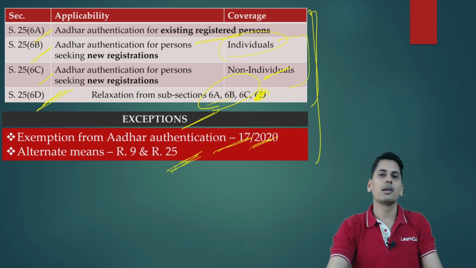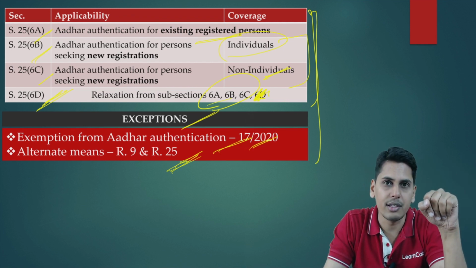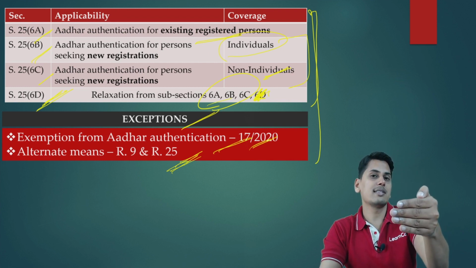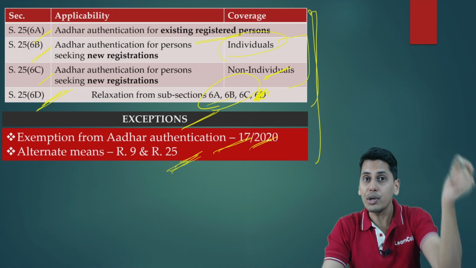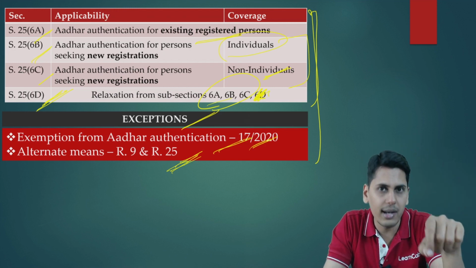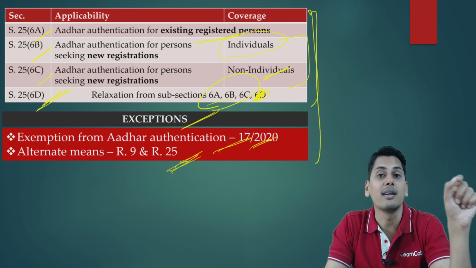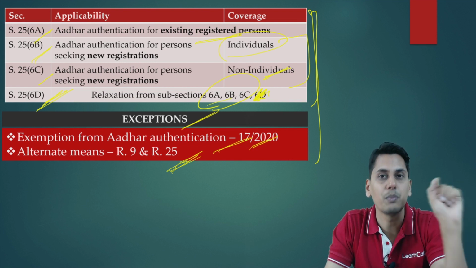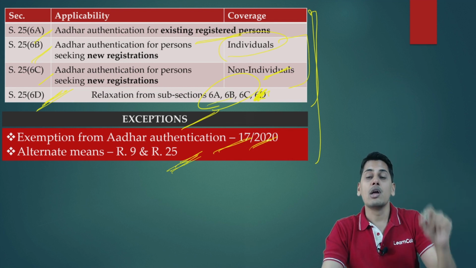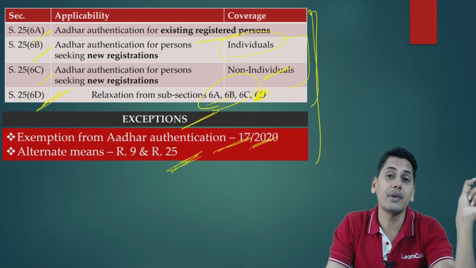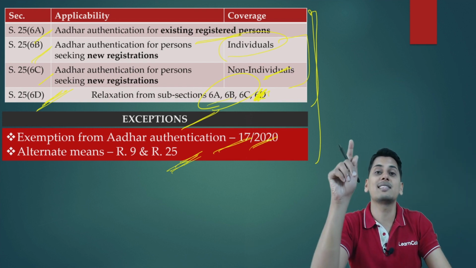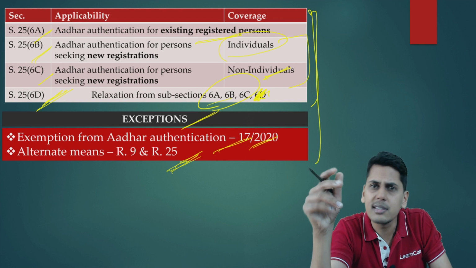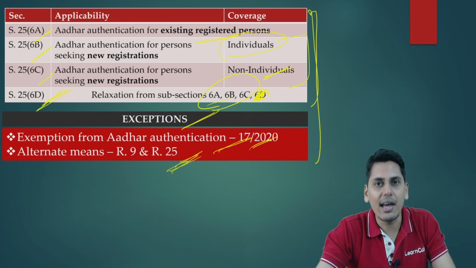Reason number 2, I opt for Aadhaar authentication. Friends, please understand, to which mobile number will I get a link for authenticating the Aadhaar? I would get a link to that particular mobile number which is registered in the GST portal. But friends, for the purpose of authenticating it, when I click the link and enter the Aadhaar number, the OTP would go to that mobile number which is registered in the Aadhaar database. Let's suppose that mobile number I am no longer having.